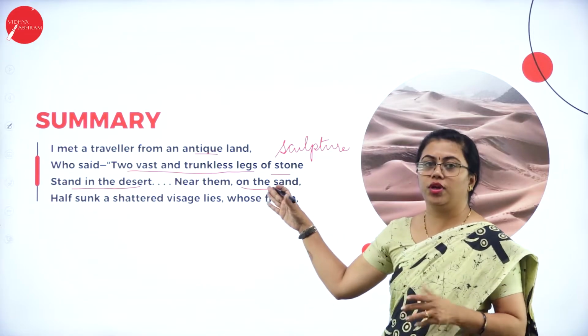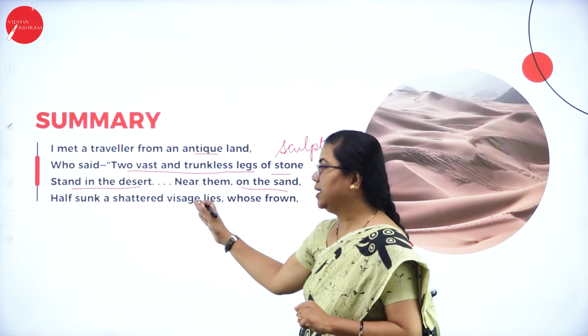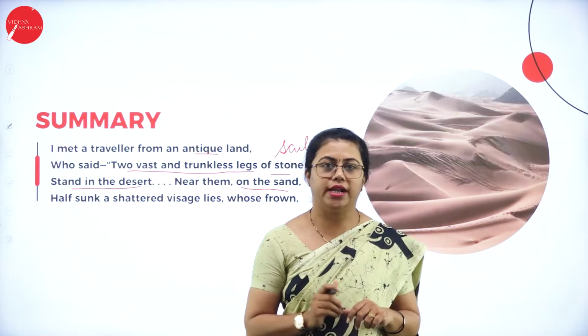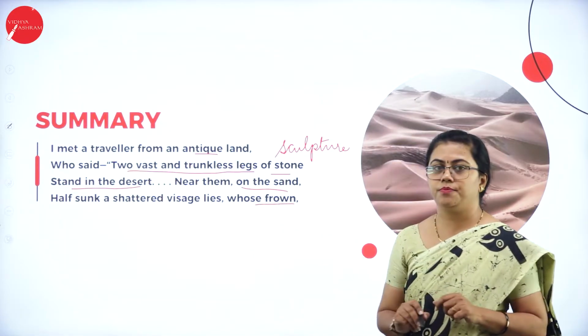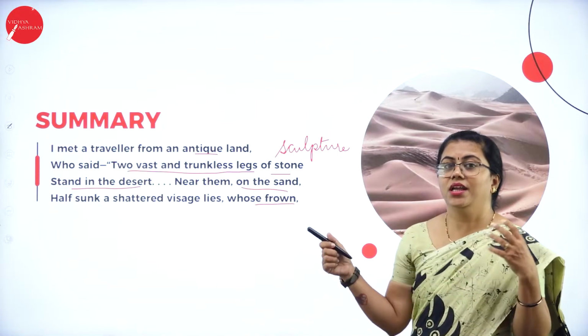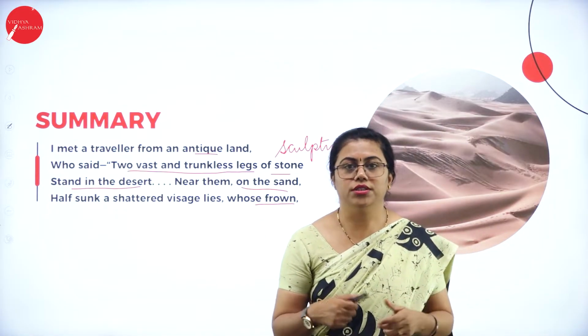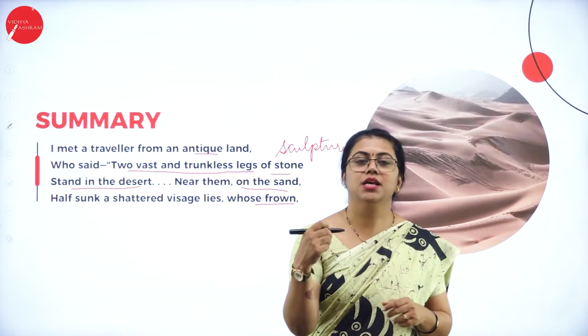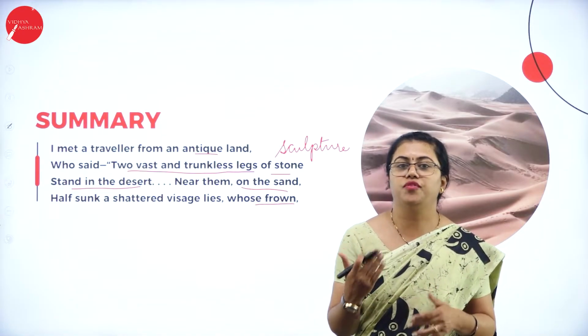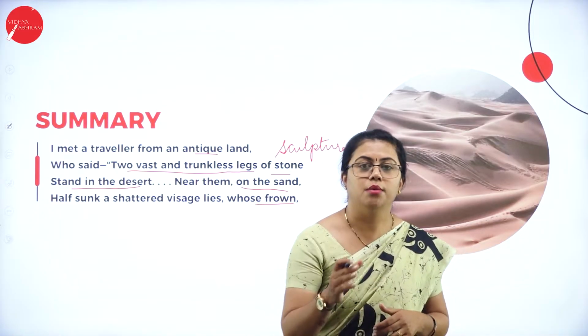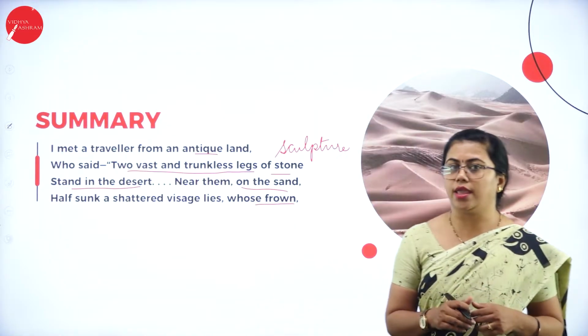The legs are broken and they are upright. Again, there is the face also that is visible, and that face has a frown on it. So he is talking about the feelings that are recorded on the face, how well the sculptor has brought out those feelings on the face of this broken sculpture. He is talking about that.